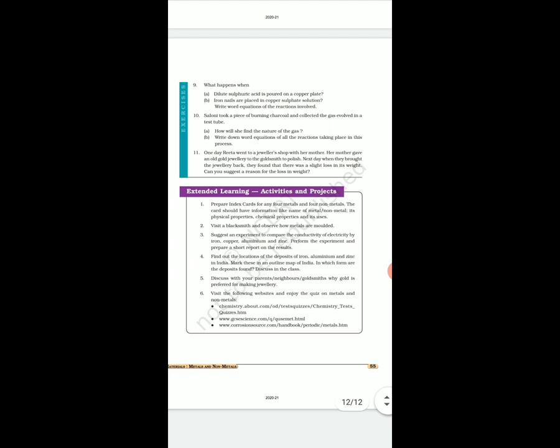So in a 22 carat jewelry, there are 2 parts of copper. After a long time, copper reacts with oxygen, air and water. That is why gold becomes dull. So in the process of polishing, the dull layer is removed.